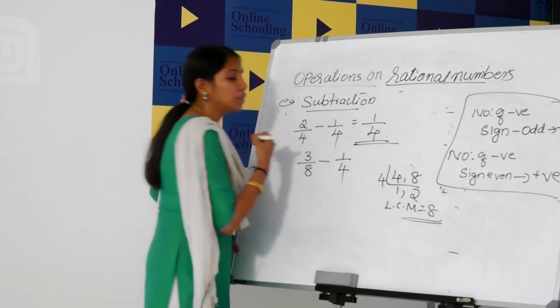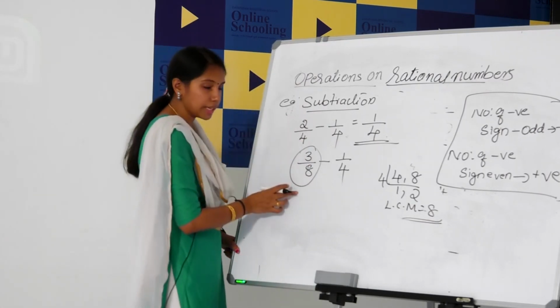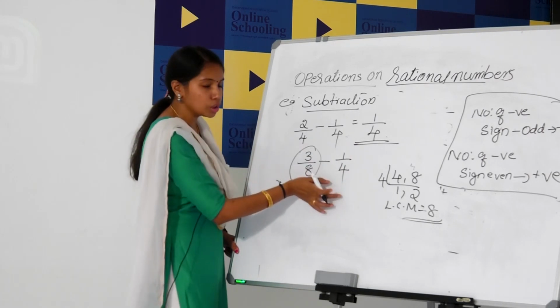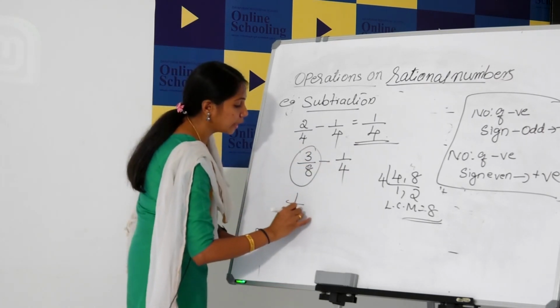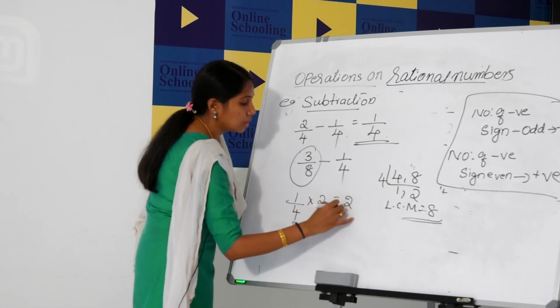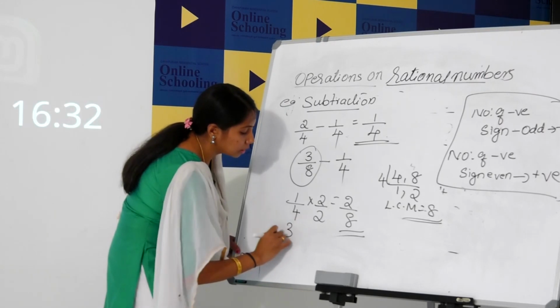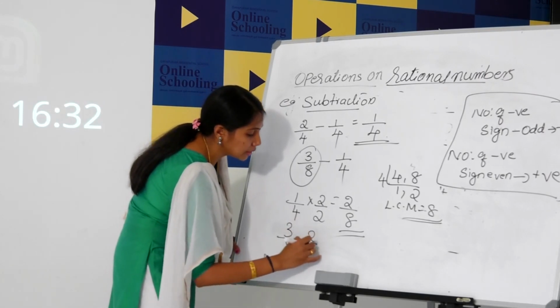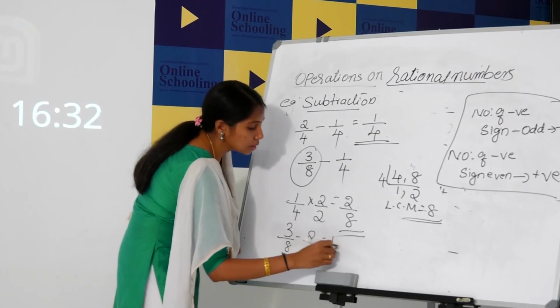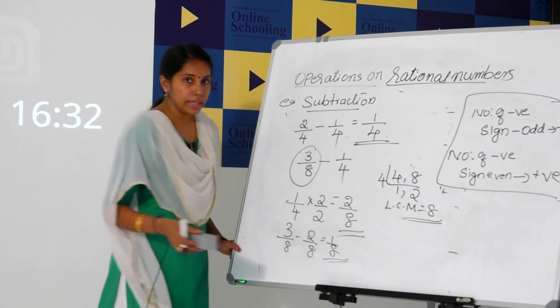Then convert into the denominator 8. So 3 by 8 no need to change. Already 8 is the denominator. Next we need to change only 1 by 4. 1 by 4 we can multiply with the 2. So you will get 2 by 8. Then we can subtract 3 by 8 minus 2 by 8, that is equal to 1 by 8. This is subtraction. Okay, clear?